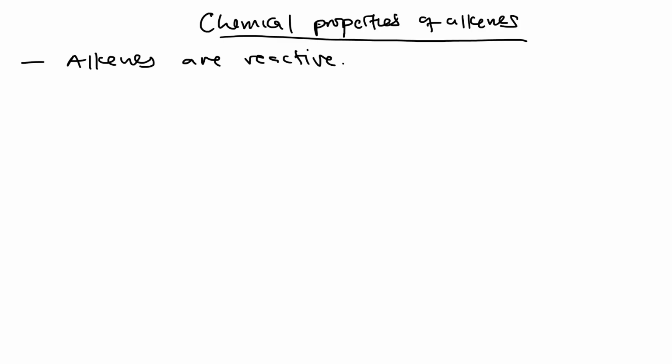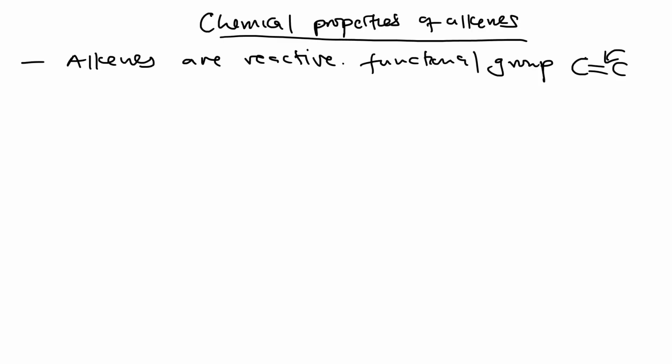It is because of the functional group. The functional group they have is the double bond between carbon and carbon, which can break and allow attachment of other atoms. That is what makes them reactive.